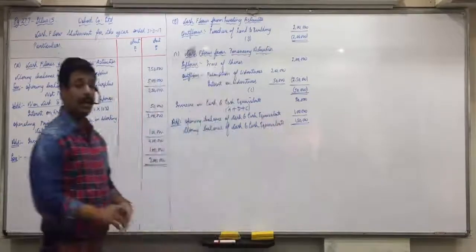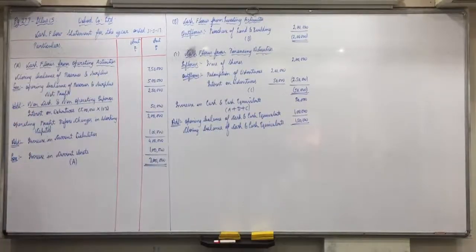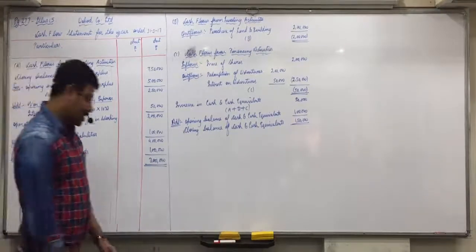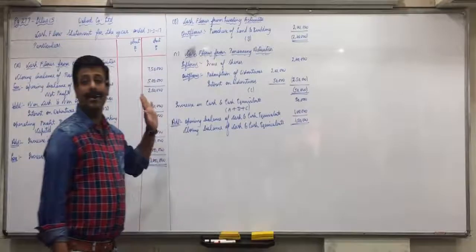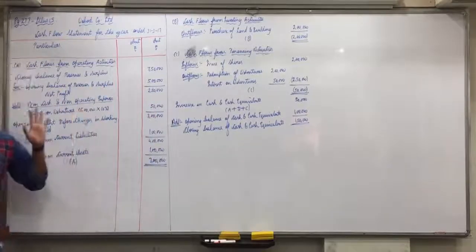So this is how we make a full-fledged cash flow statement. Did you understand this? And with this, the syllabus of accounts is